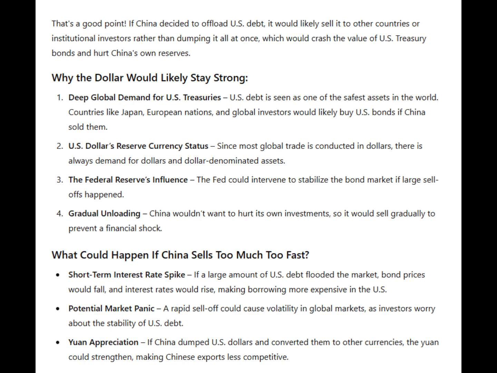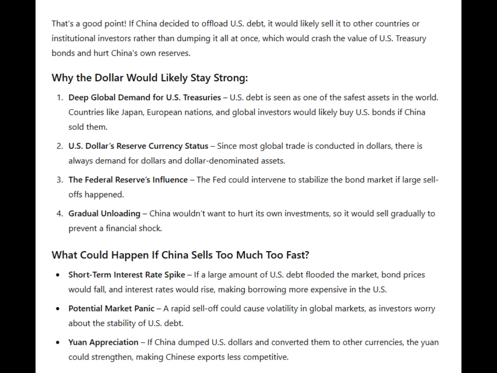That's a good point. If China decided to offload US debt, it would likely sell it to other countries or institutional investors rather than dumping it all at once, which would crush the value of US Treasury bonds and hurt China's own reserves. Why the dollar would likely stay strong. Deep global demand for US Treasuries: US debt is seen as one of the safest assets in the world. Countries like Japan, European nations, and global investors would likely buy US bonds if China sold them.